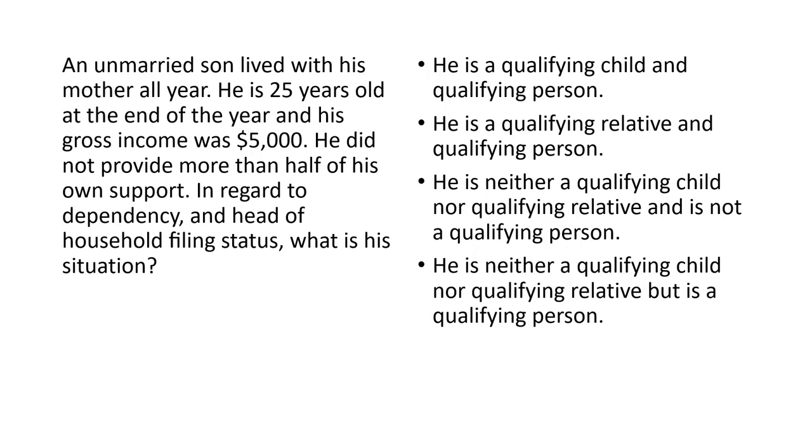An unmarried son lived with his mother all year. He was 25 years old at the end of the year, with gross income of $5,000. He did not provide more than half of his support. In regards to dependency and head of household filing status, what is his situation? Well, in terms of dependency, he is neither a qualifying child nor a qualifying relative. Qualifying child, his age just knocks him out. Qualifying relative, he has too much income. So he's neither, therefore he's not a dependent.